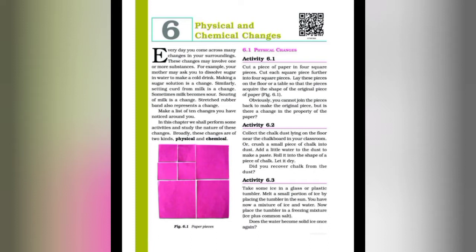For example, ice melts on heating, water boils on heating, iron rusts in moist air, common salt dissolves in water, vegetables and pulses change on cooking, and milk changes into curd. Similarly, burning of wood or matchstick, change in weather, etc. are some other changes. Among all these changes, some changes can be reversed, whereas some cannot be reversed by reversing the condition. So students, in this chapter we are going to study these types of changes.